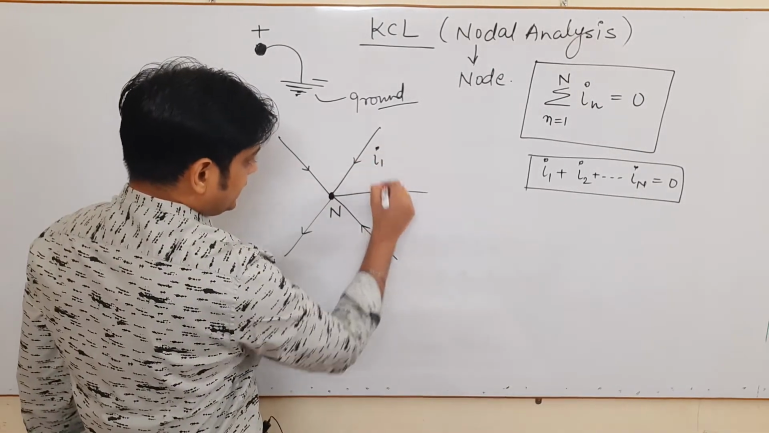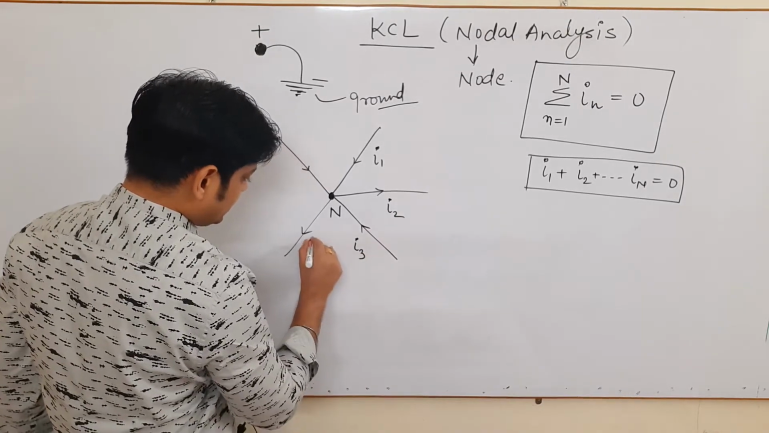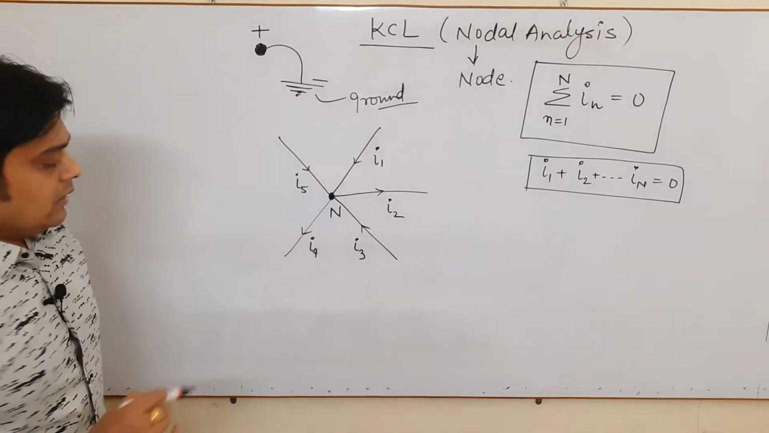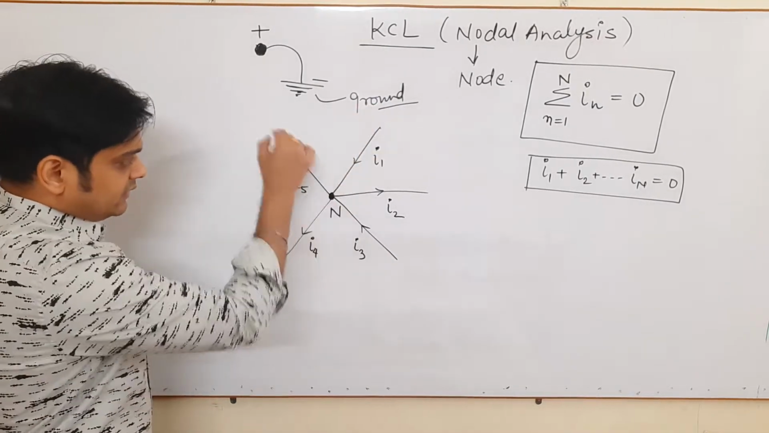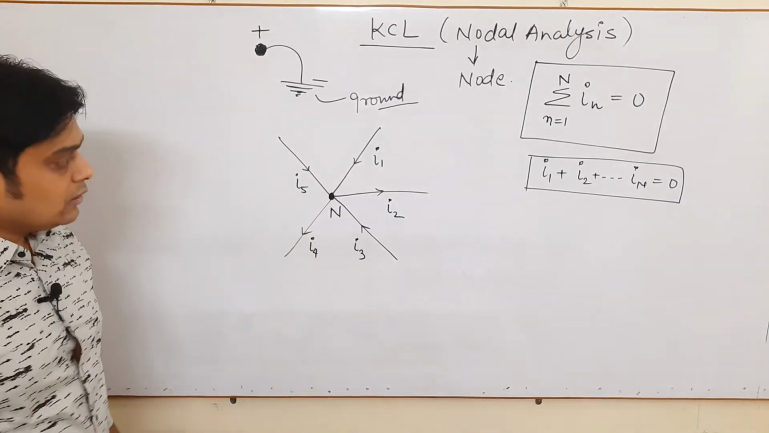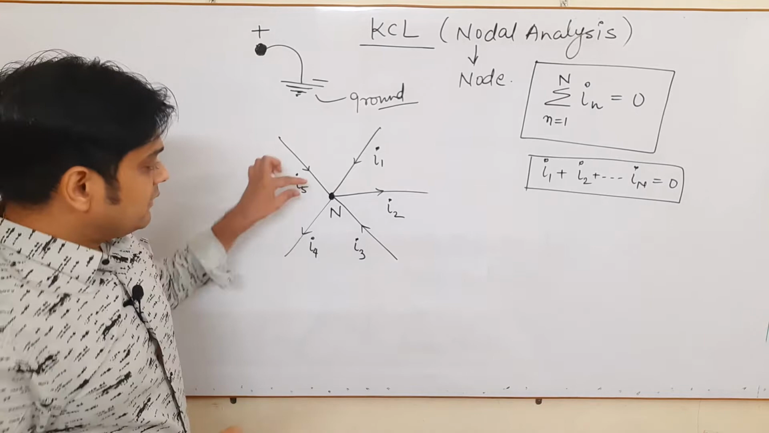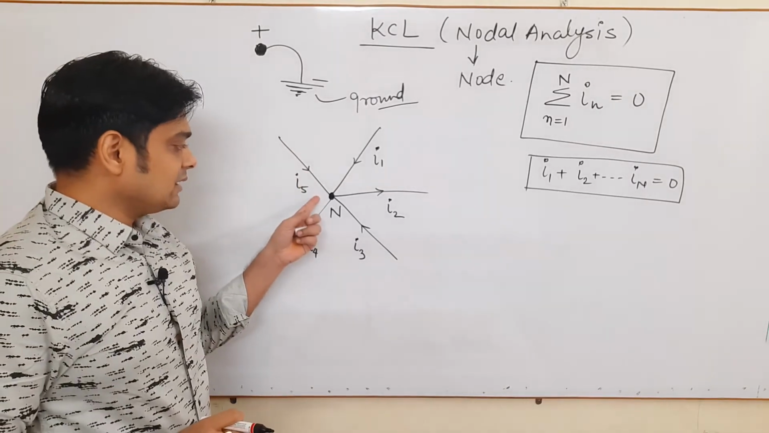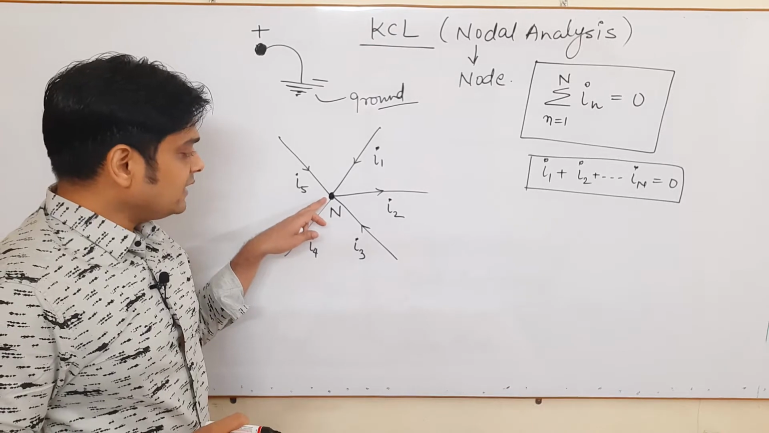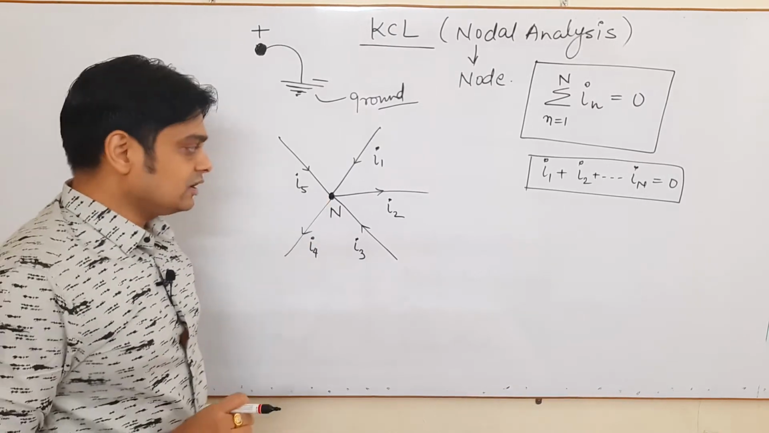Say this is a current I1, this is a current I2, this is a current I3, this is a current I4, this is a current I5. Here this is a node where different currents are coming and going with the help of these branches. As per the concept of KCL, which states that the algebraic sum of current at a node is 0, it means if you find the algebraic sum of current at this node, that should be 0.